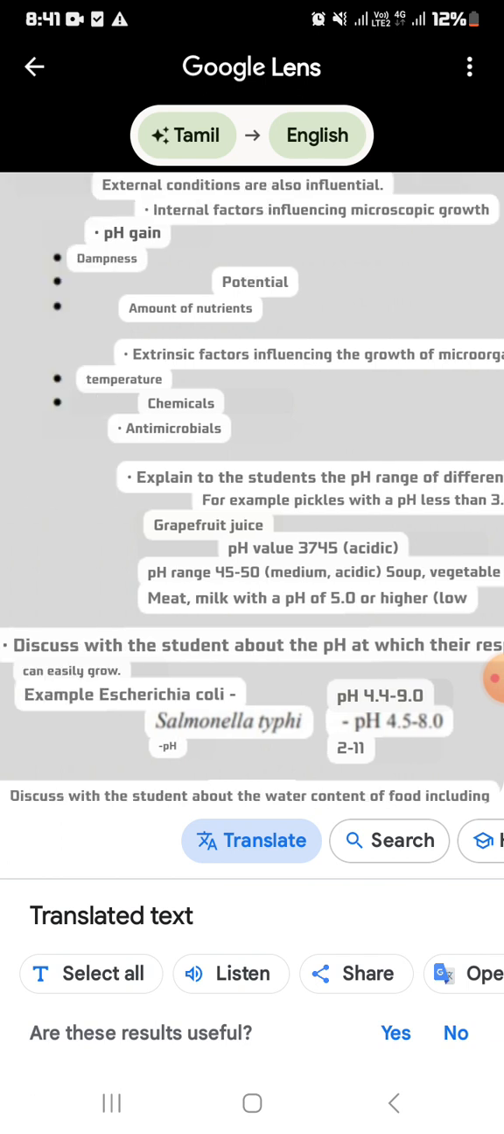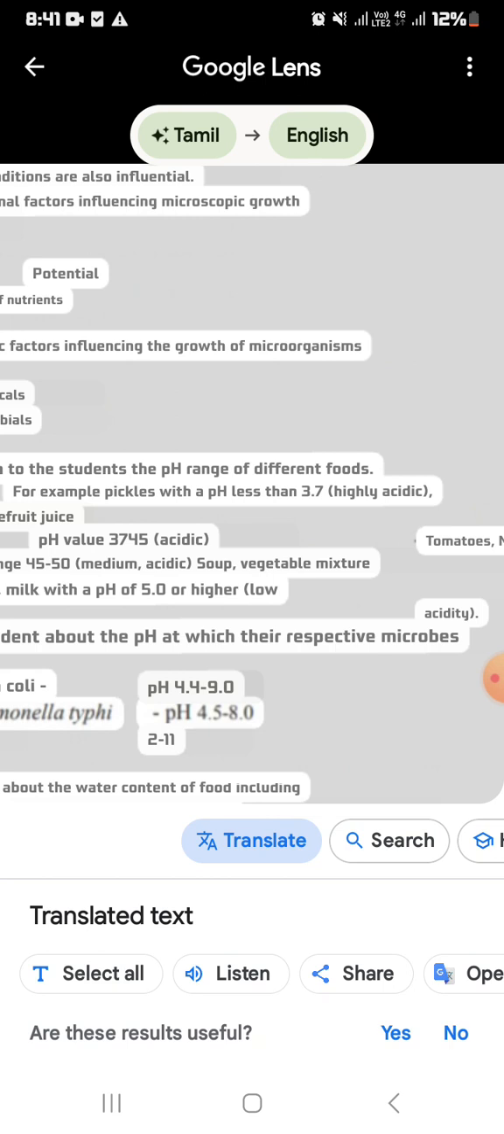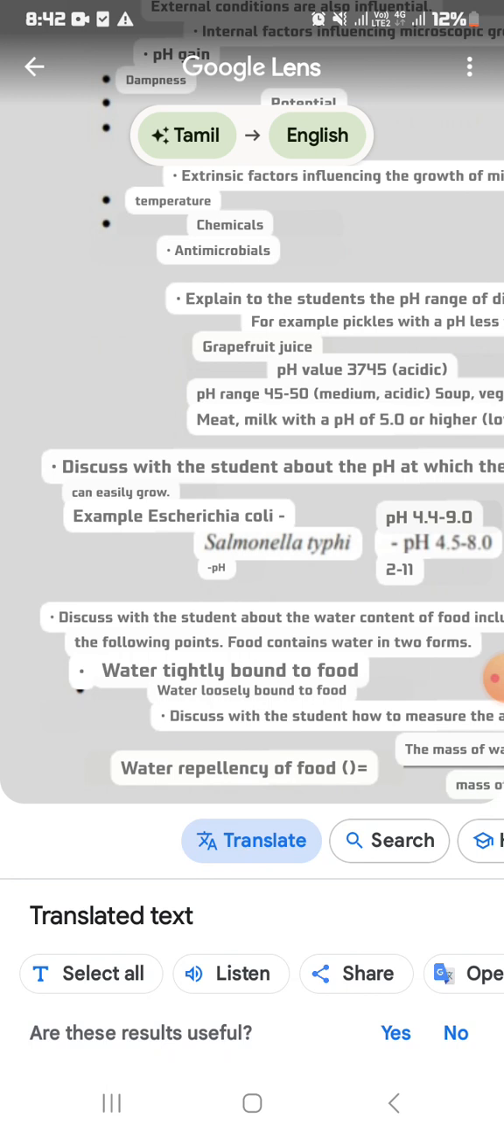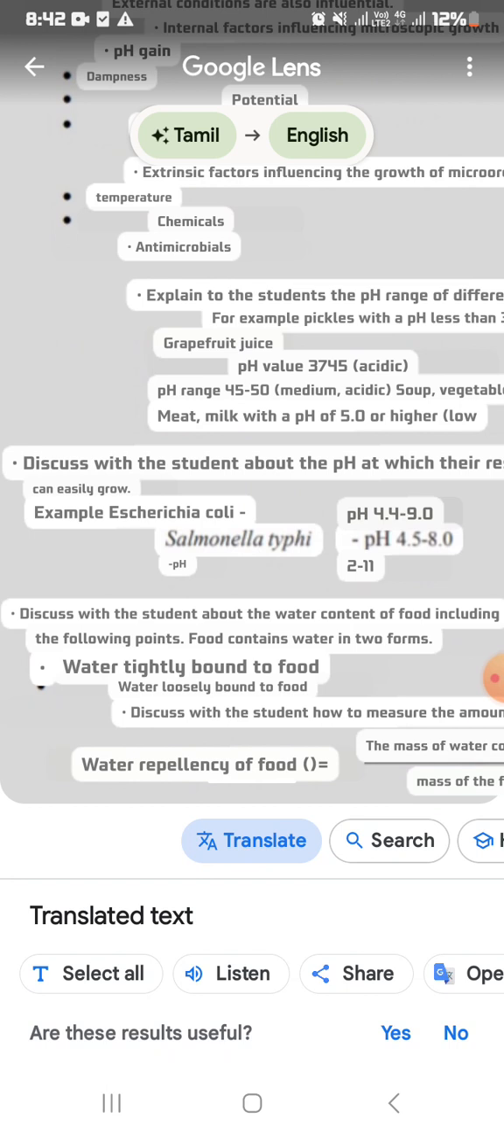Okay, so for the microbes, the pH values at which microbes can easily grow are, for example, Escherichia coli, pH between 4.4 and 9.0, and then Salmonella type, pH between 4.5 and 8.0, and then fungus from 2 to 11.